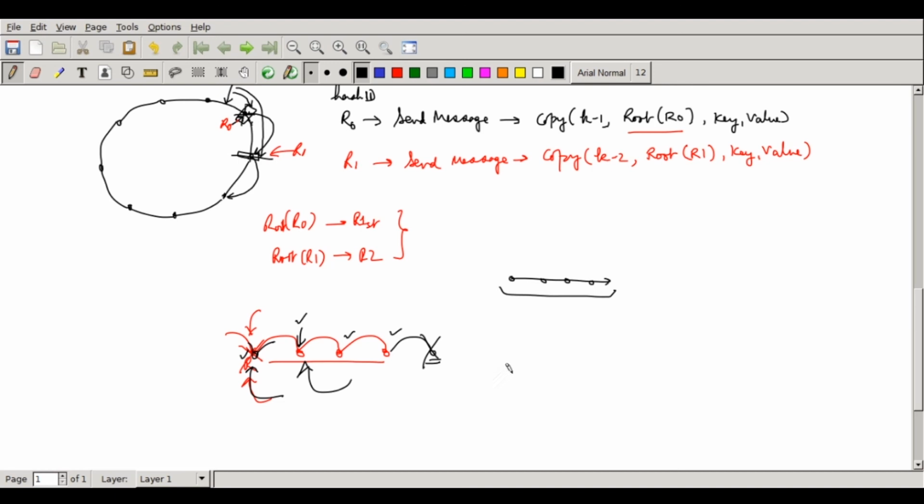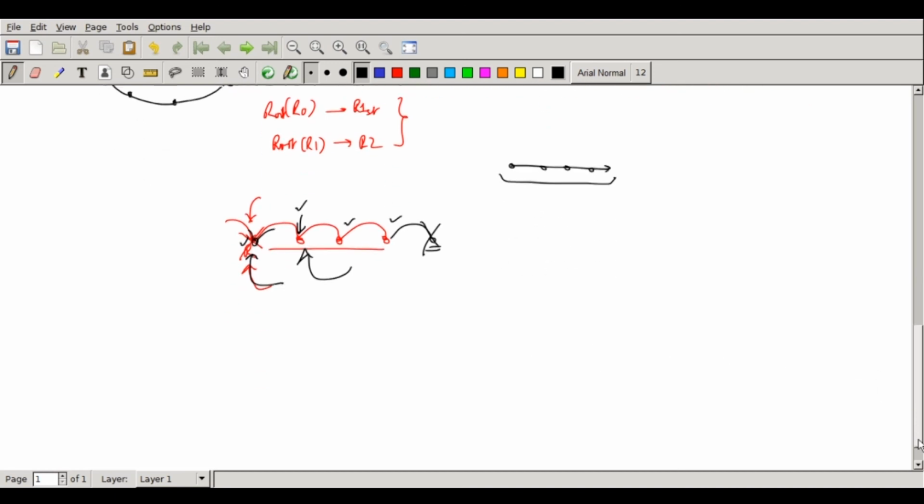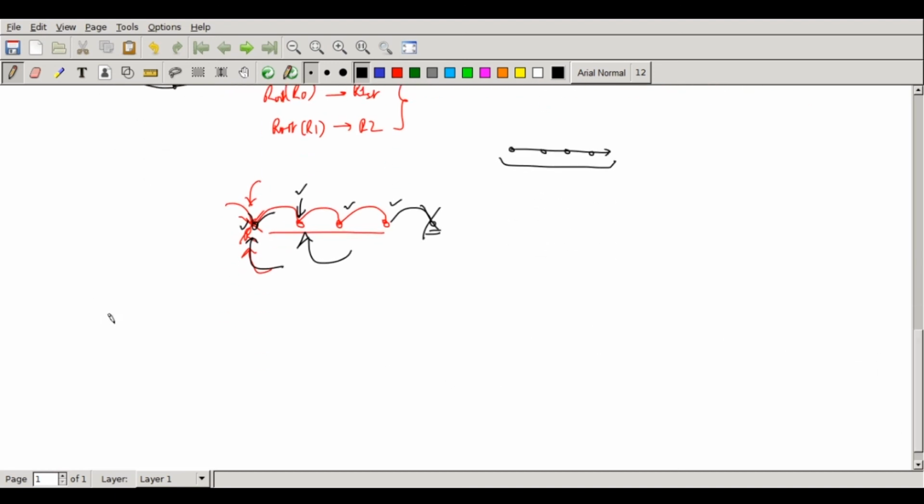Now the question is whether this logic is also true for other algorithms or not. For example, if I look at Tapestry, for a hash ID I find that there is a root node R. If this node dies off, for the values which it was holding, will the root node be the next node or not? In Chord, this is always ensured. If this node dies off, for all the entries held by this node, the next node will be the root node.